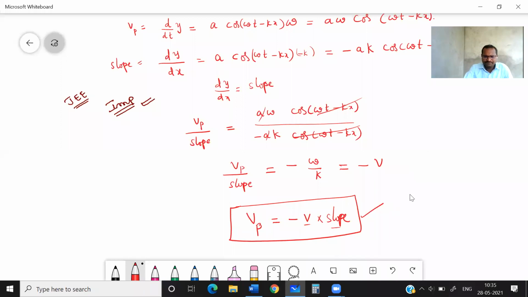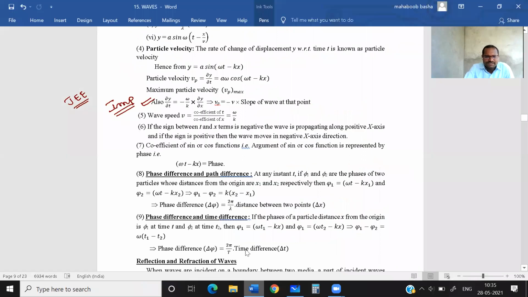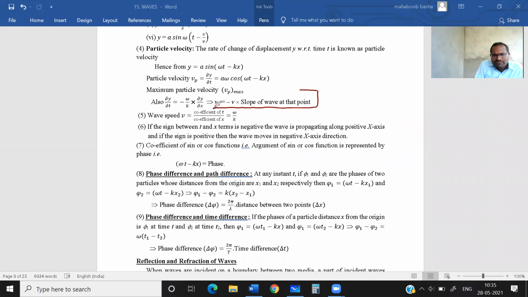Coming to this point, see here. The velocity of a particle is minus times the velocity of a wave into the slope of the wave at that point. Very, very important point. You need to remember this point. You may get some objective questions on this topic. Just remember this point.